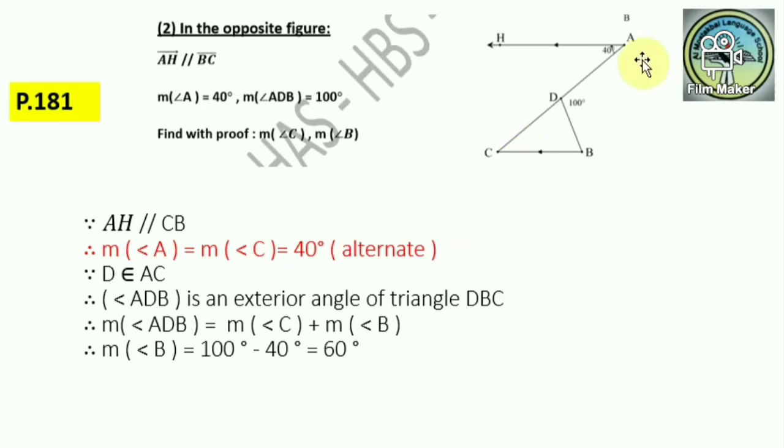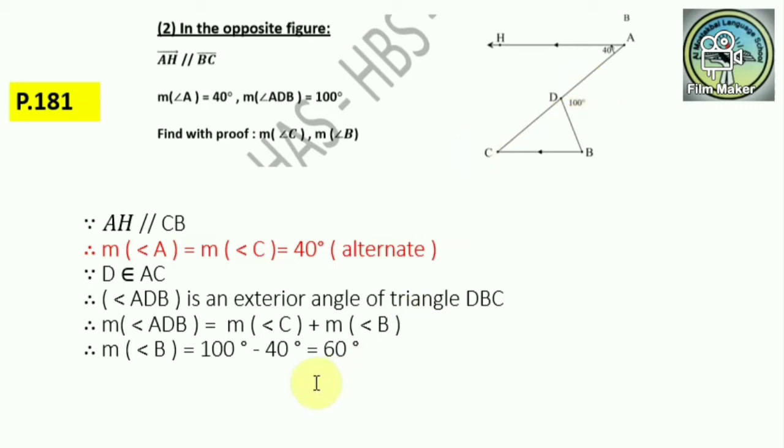And now we have an exterior angle here and we have the measure of angle C. So can anyone calculate the measure of angle B? Yes, Nada. The measure of angle B equals 100 minus 40 equals 60 degrees.